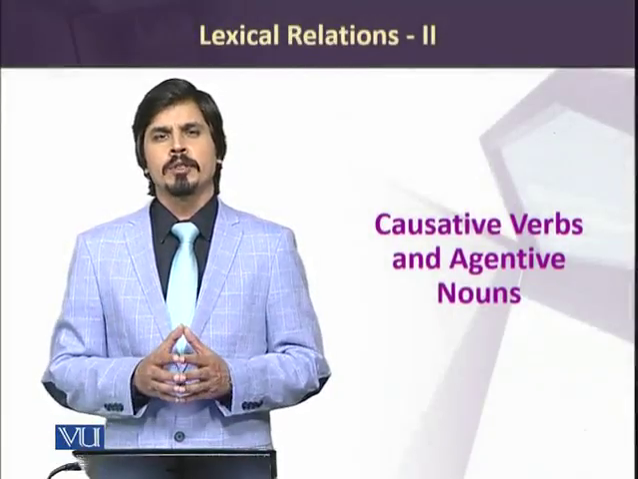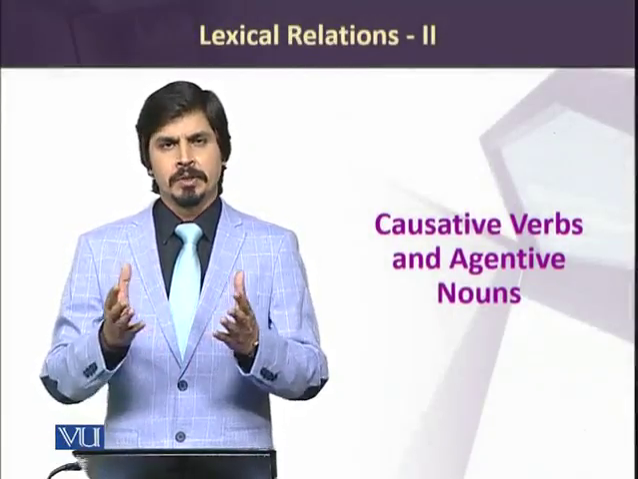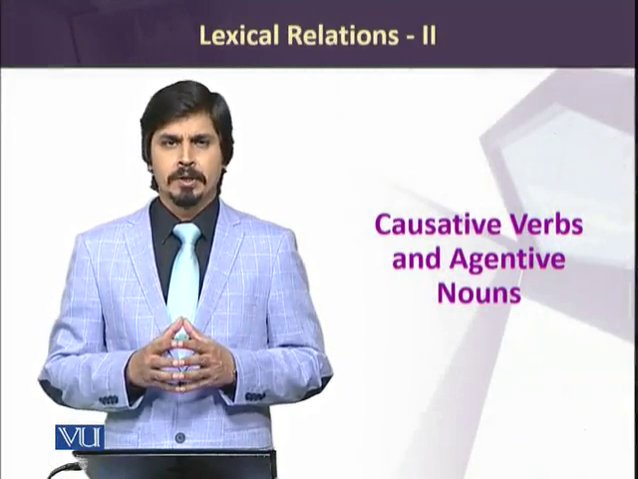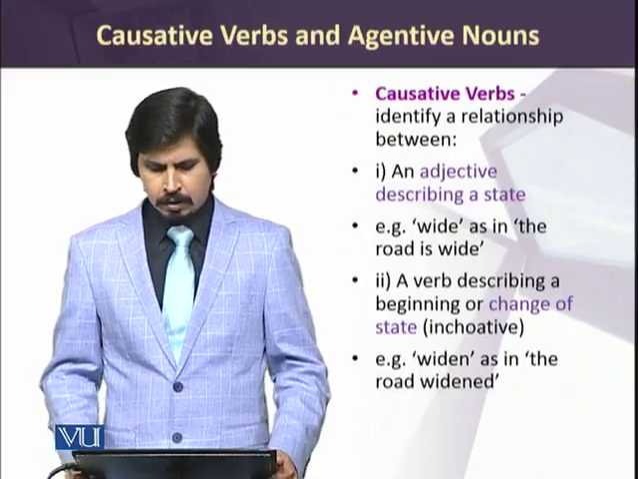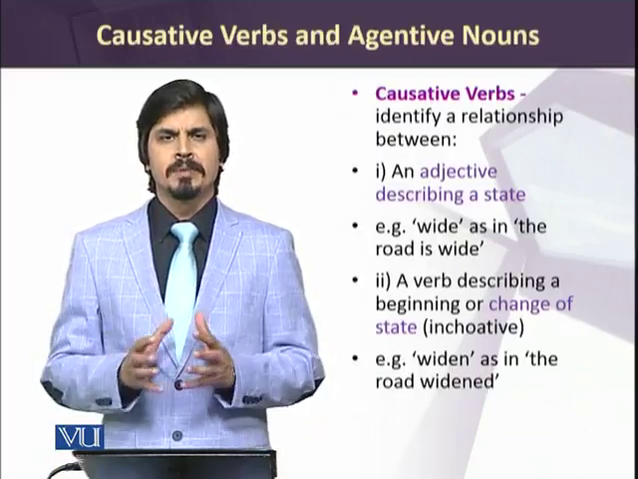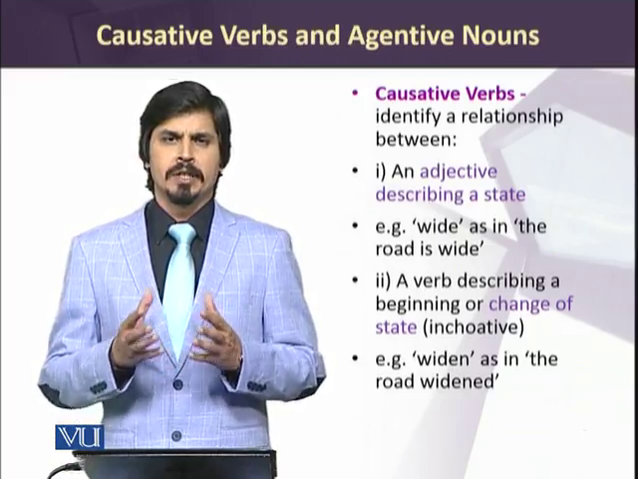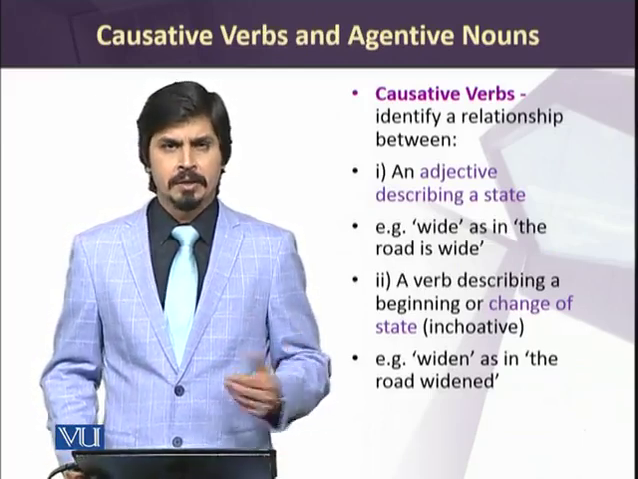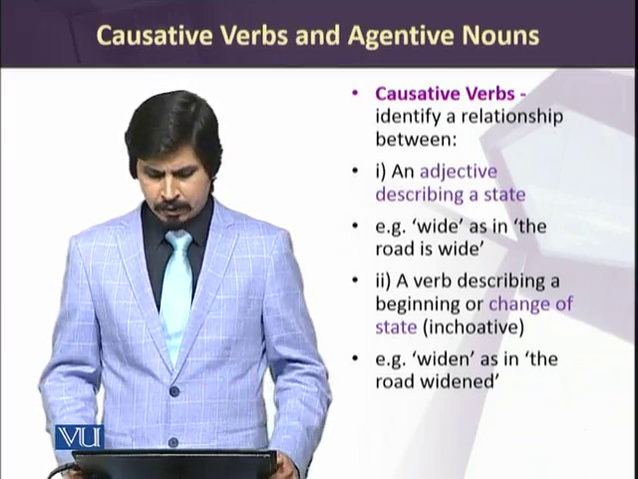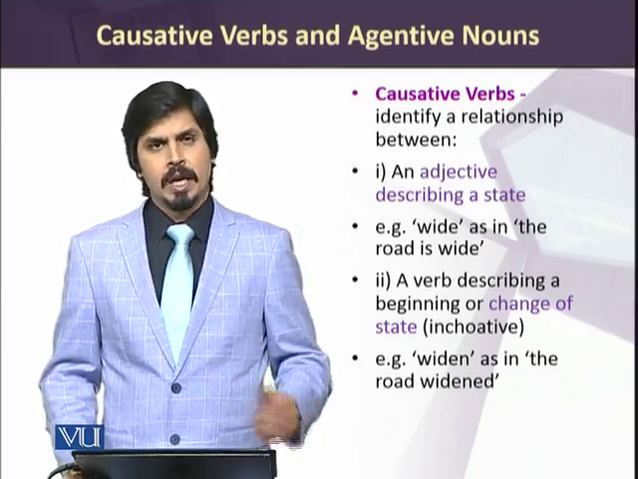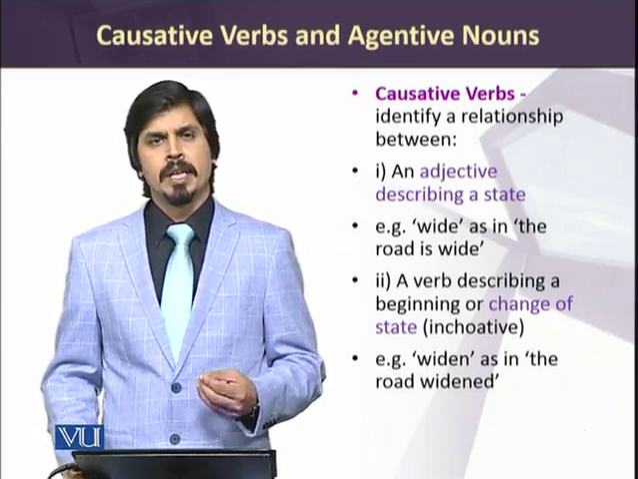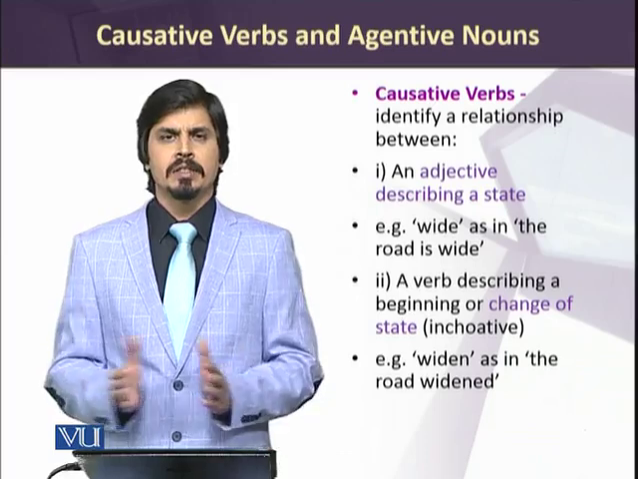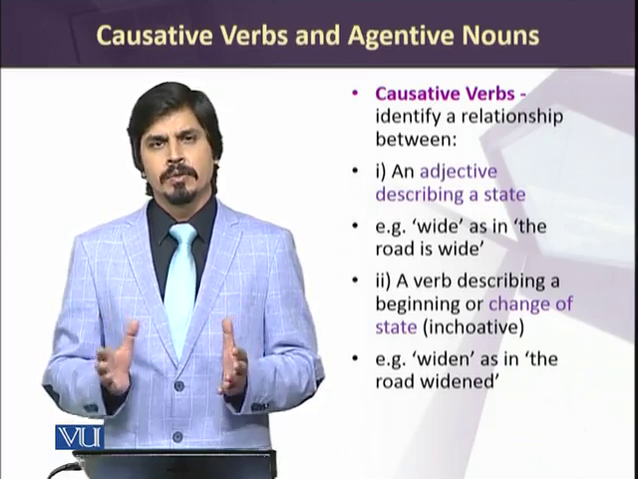Let's now talk about causative verbs and agentive nouns, which also help us understand some relationships between the words. In order to understand causative verbs, let's try to identify some relationships. A relationship between an adjective describing a state, for example, wide, as in the statement like road is wide. So wide is an adjective here, and it is describing a state of the road.